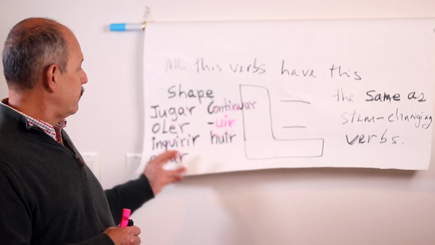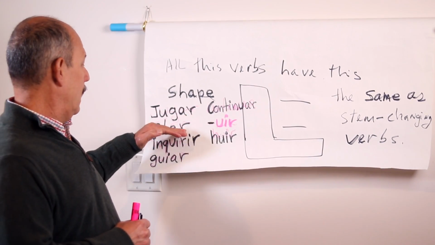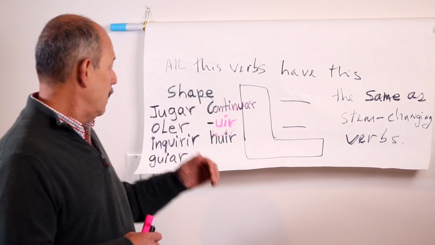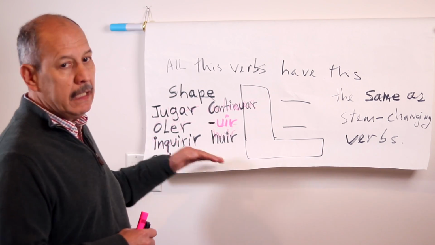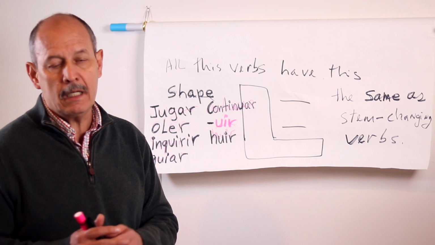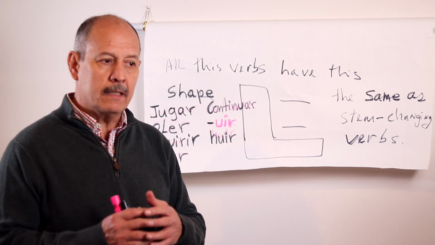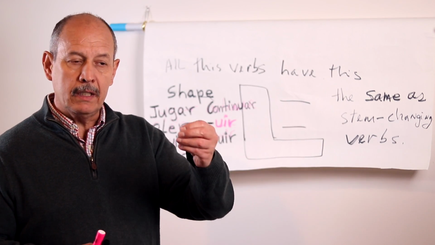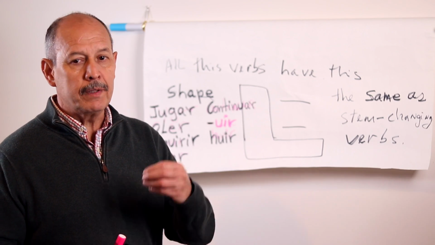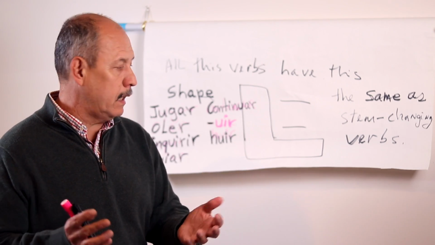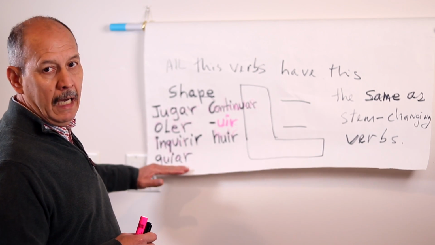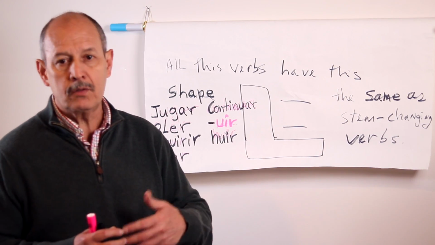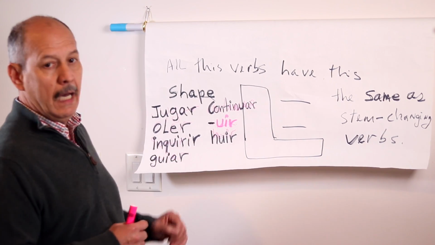So these verbs that I put here: jugar, oler. Jugar means to play, and only to play sports or games. Oler means to smell. Inquirir, that we only use for the police environment. No, a person that is not a police officer cannot use inquirir. Inquirir is to inquire or to search or to investigate, but only in the police domain, right? Then guiar, to guide. That is an important one, especially if you are working in a place where you are guiding people. That's the verbo guiar.